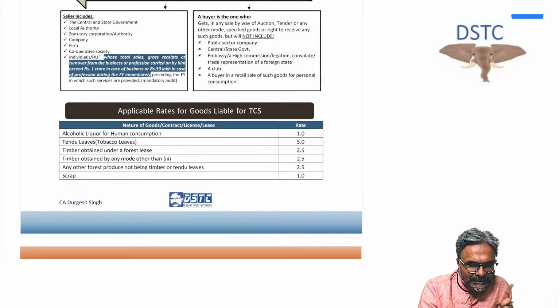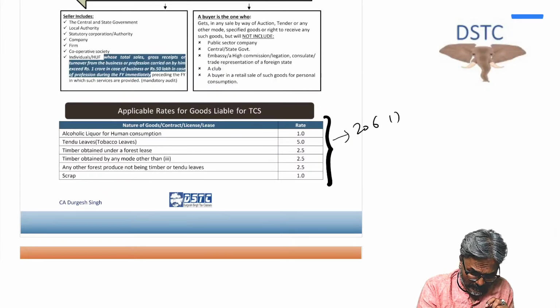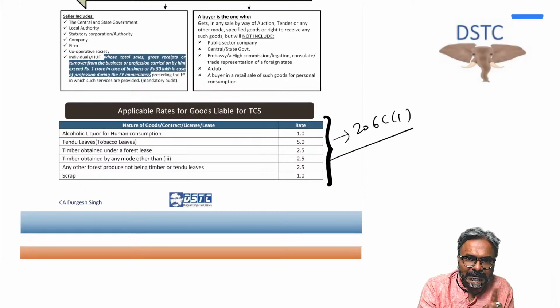So far as TCS is concerned, just keep this in mind. The first TCS section comes under section 206C1. That is the TCS section. In this case, the scrap is important. Just focus on the 1% part. The scrap, which is 1%.